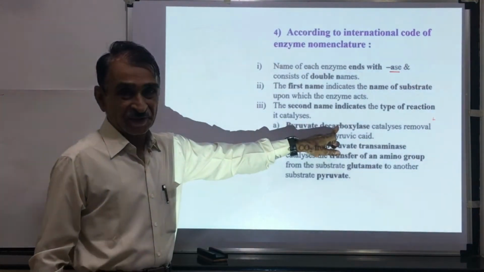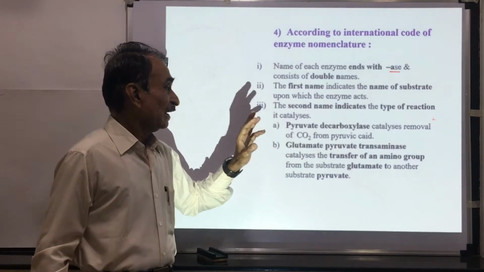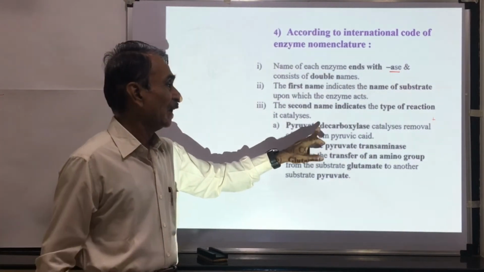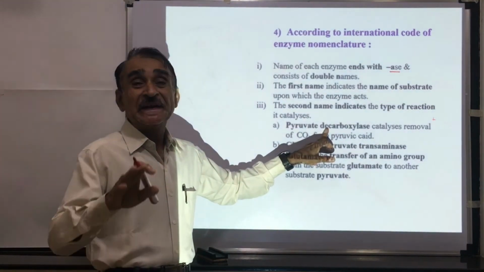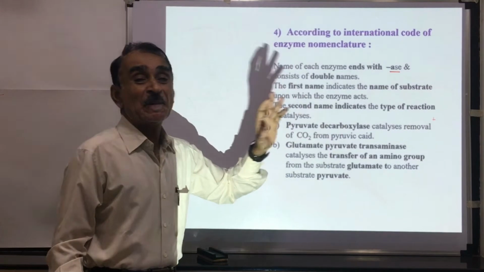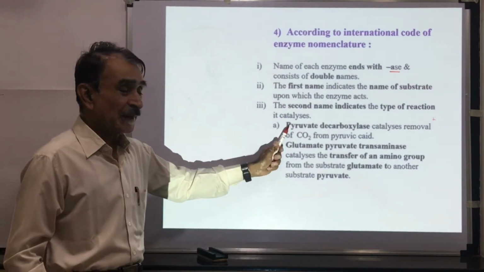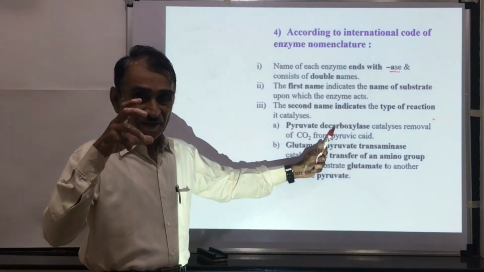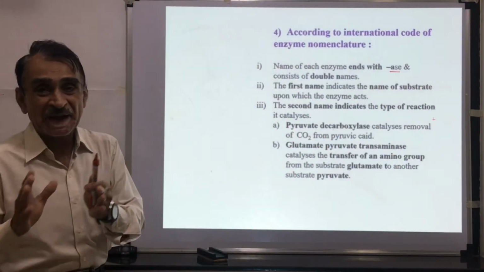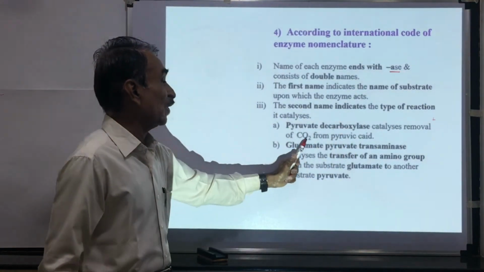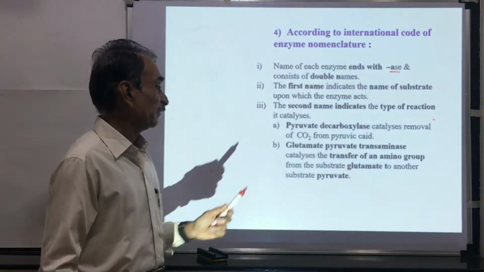Pyruvate decarboxylase. Here, the first part of the name is pyruvate. This is the name of the substrate. Decarboxylase is a type of decarboxylation, that is the removal of CO2. It is a type of reaction. Means the first name of the enzyme indicates the substrate. The second name of the enzyme indicates the type of reaction it catalyzes. So pyruvate decarboxylase catalyzes removal of CO2 from pyruvate.